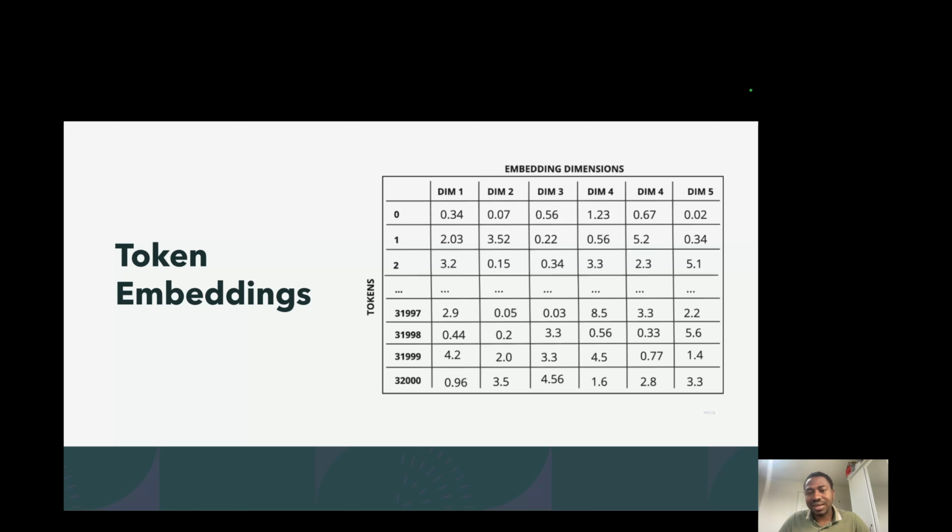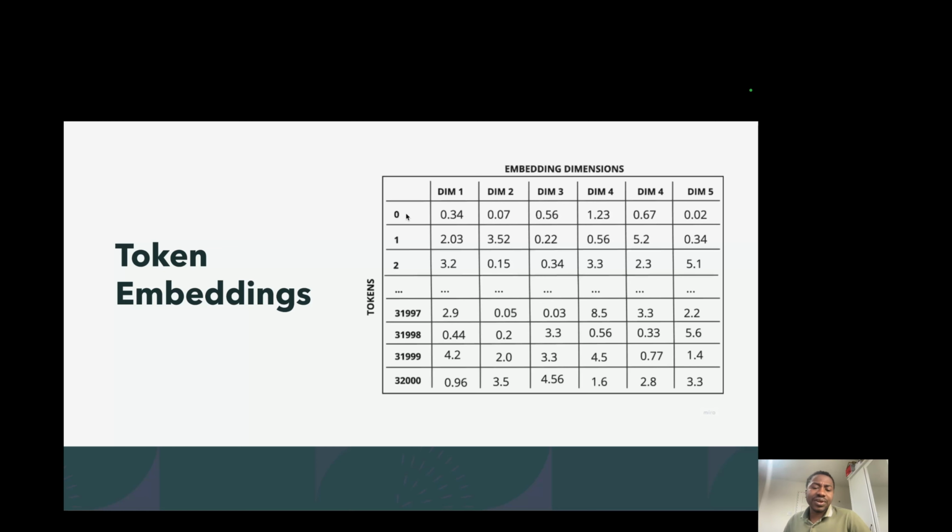That integer will then get transformed into a vector of 5 dimensions. So this embedding, after training, is going to assign, let's say for token 0, the following values: 0.34, 0.07, 0.56, 1.23, 0.67, which means we can take this number and pick out the values in this row as the vector representing it.